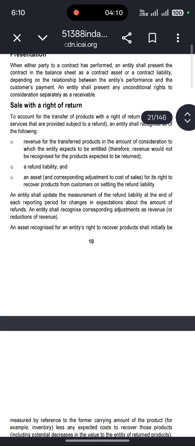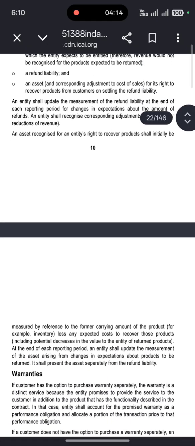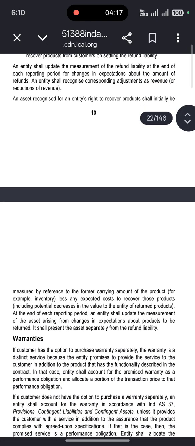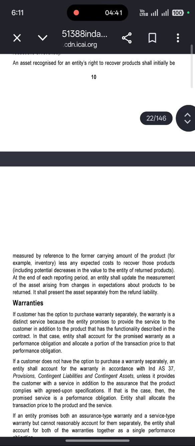An asset recognized for the entity's right to recover products shall initially be measured by reference to the former carrying amount of the product, for example inventory, less any expected costs to recover those products, including potential decreases in the value to the entity of the returned products. At the end of each reporting period, the entity shall update the measurement of the asset arising from changes in expectations about the products to be returned. It shall present the asset separately from the refund liability.